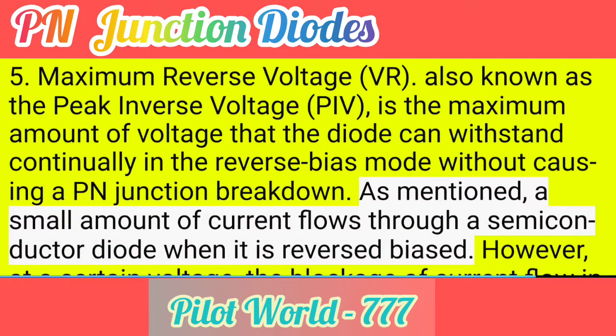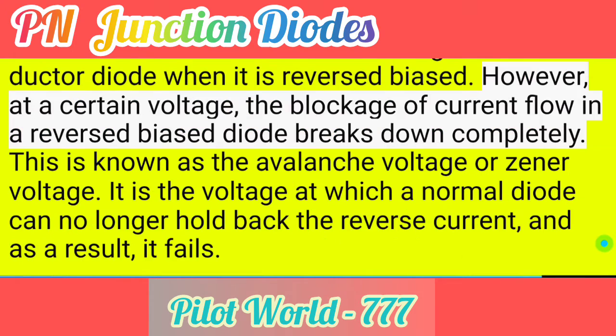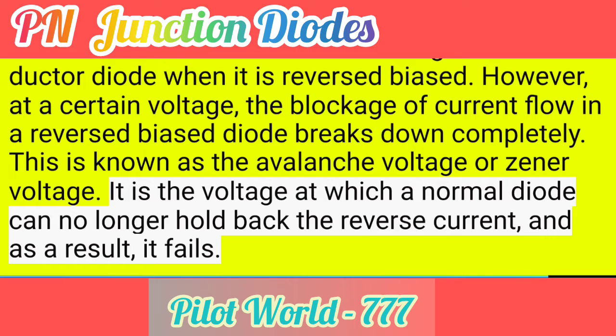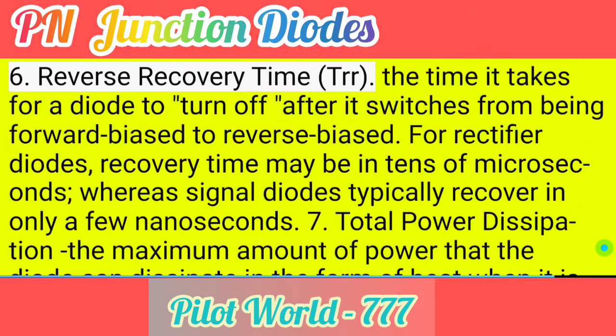As mentioned, a small amount of current flows through a semiconductor diode when it is reverse biased. However, at a certain voltage, the blockage of current flow in a reverse biased diode breaks down completely. This is known as the avalanche voltage or Zener voltage. It is the voltage at which a normal diode can no longer hold back the reverse current, and as a result, it fails. 6.